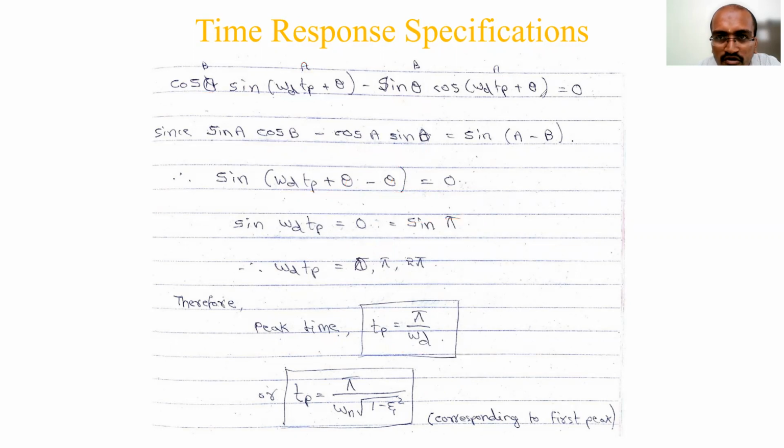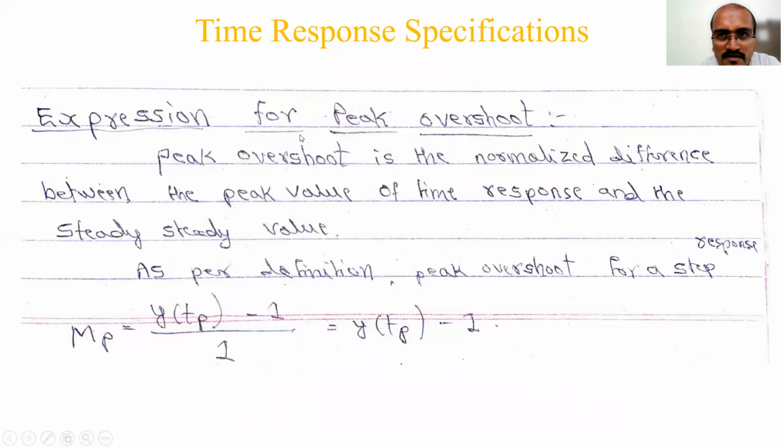Next we'll take the peak overshoot. You need to know the definition again. Peak overshoot is the normalized difference between the peak value of the time response and the steady state value. This you know. So as per definition, peak overshoot for a step response will be given as y of Tp, which is the peak, minus the steady state value, which is 1, divided by 1.